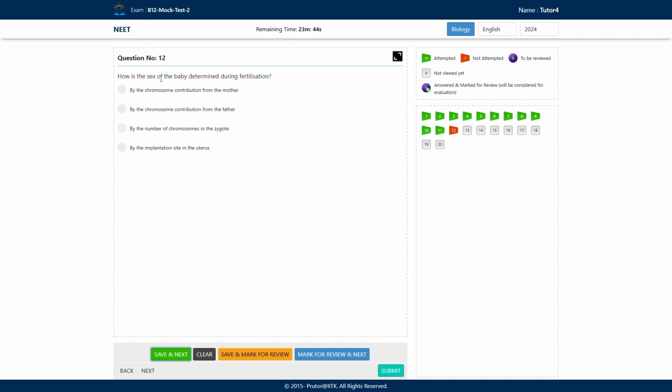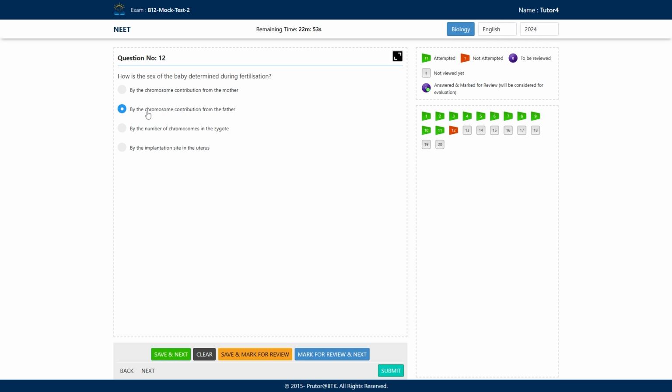Now, next question. How is the sex of the baby determined during the fertilization? Who determines the sex of the child? Mother or father? What are the options? Option A, by chromosome contribution from the mother. Option number B, by chromosome contribution from the father. Option number C, by the number of chromosomes in the zygote. And option number D, by the implantation site in the uterus. What will be the correct answer here? Option number B is the correct answer here, the chromosome contribution from the father. So males are heterogametic.